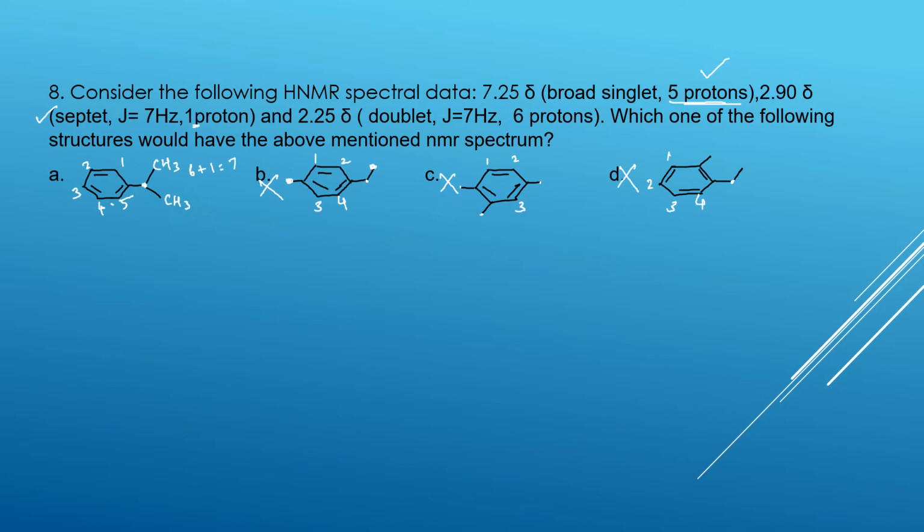And for 6 protons, doublet. Here only 1 hydrogen is there. Okay. Here only 1 hydrogen is there. According to n plus 1, 1 plus 1 which is equal to 2. Doublet. This is also there. Doublet. This is also right. So everything is right. So the answer is this one.